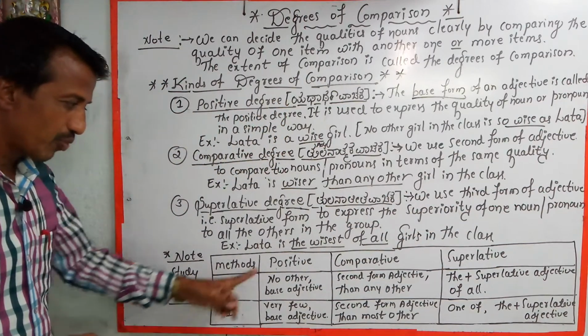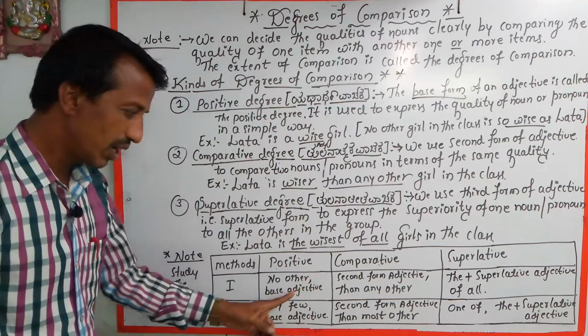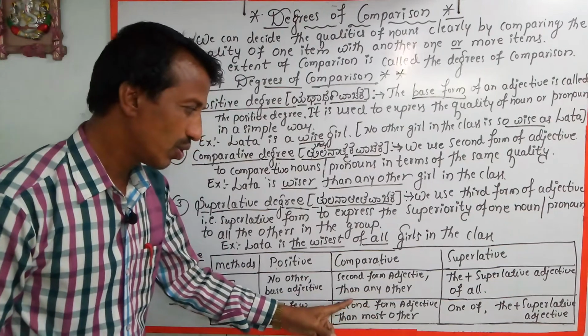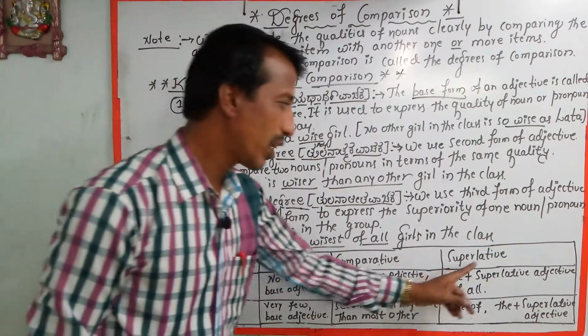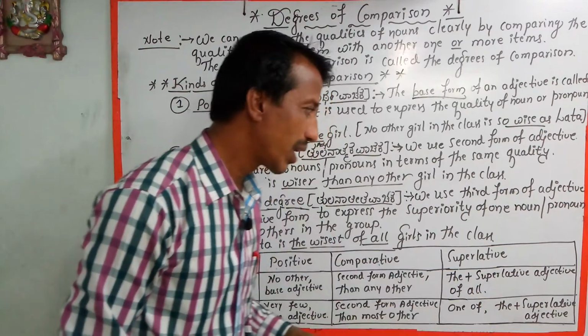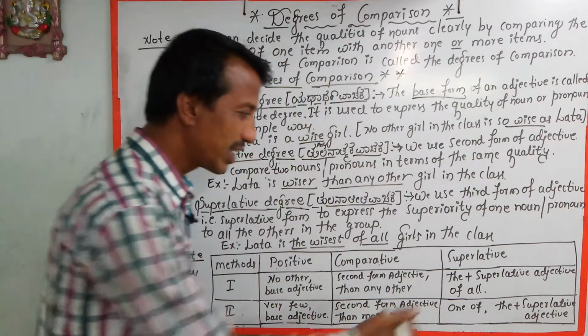Method 1 and 2. In positive degree, no other and the base form of the adjective; comparative, the second form of the adjective, then another phrase. In superlative degree, the definite article and the superlative adjective form and the phrase of all.